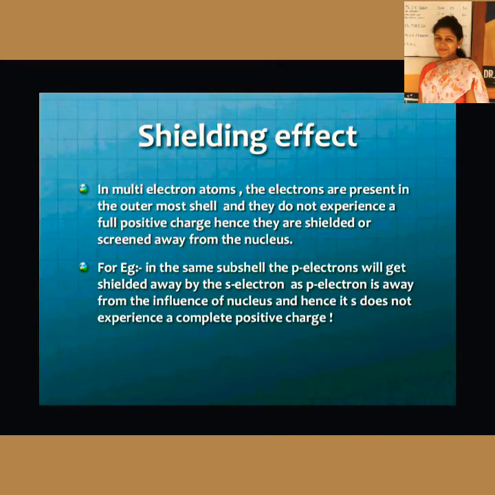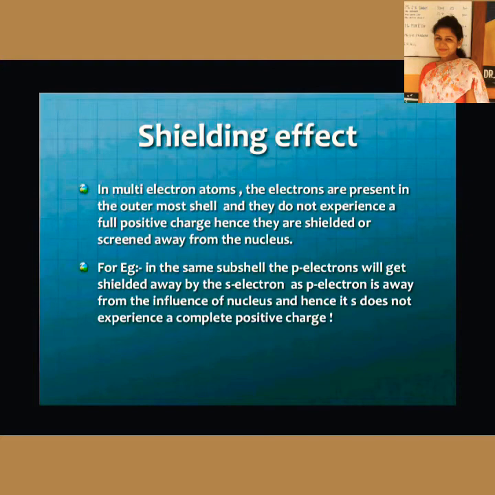Now there is a term called shielding effect. This helps us in understanding the relation between the atomic radius and the ionization enthalpy. So in multi-electron atoms, the electrons present in the outermost shell do not experience the full positive charge of the nucleus because they are shielded by the electrons which are present between them and the nucleus.